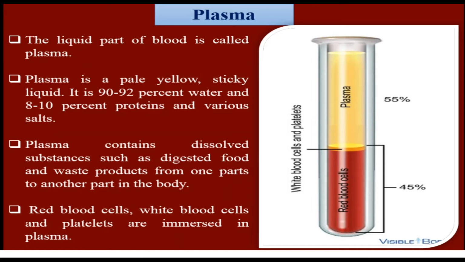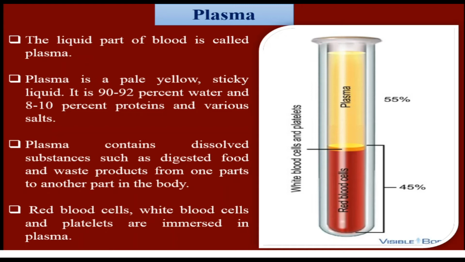Plasma is a pale yellow sticky liquid. It is 90 to 92% water and 8 to 10% protein and various salts. Plasma contains dissolved substances such as digested food and carries waste products from one part to another part in the body. Red blood cells, white blood cells, and platelets are all immersed in the plasma.